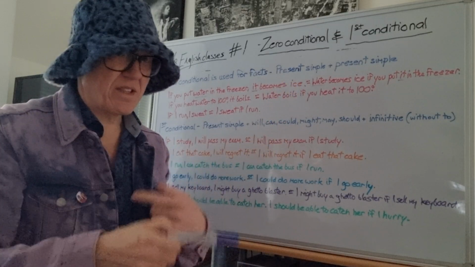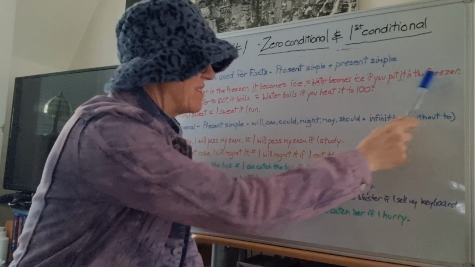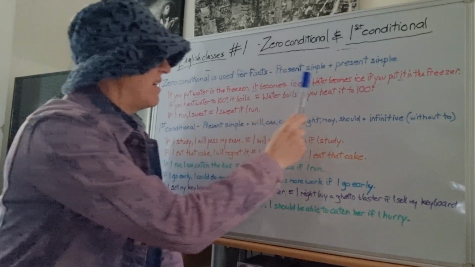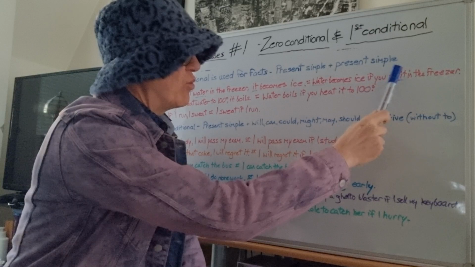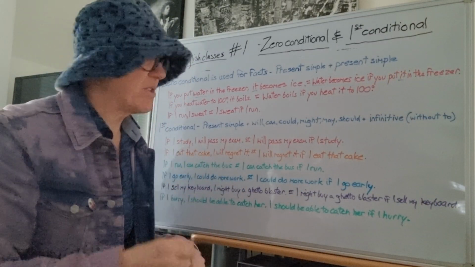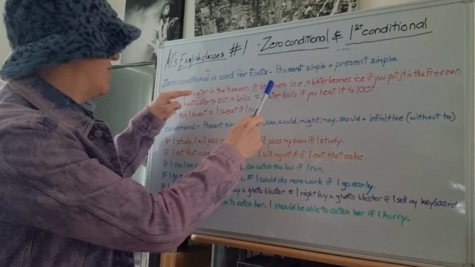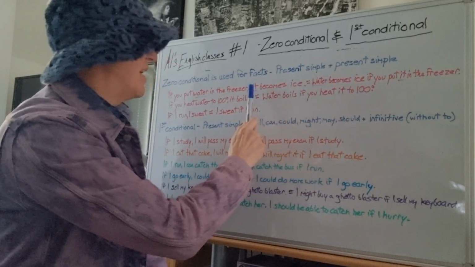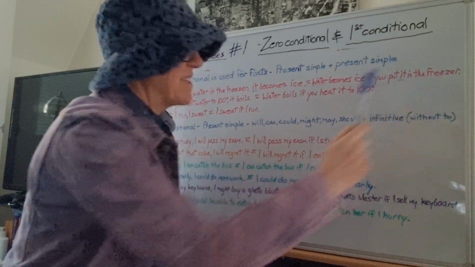But you can invert the clauses. Water becomes ice if you put it in the freezer. Now you'll notice, first of all, water has to be prominent. Because if you say it becomes ice if you put water in the freezer, that doesn't work. You need to put the water first so people know what you're talking about. And the other thing you'll notice is that these are inverted. Water becomes ice first, it becomes ice last. If you put water in the freezer first, if you put it in the freezer last.